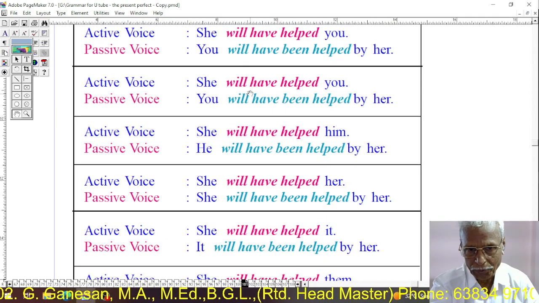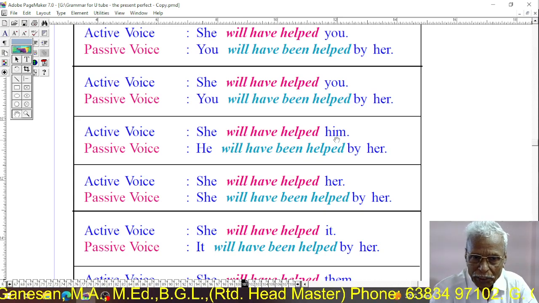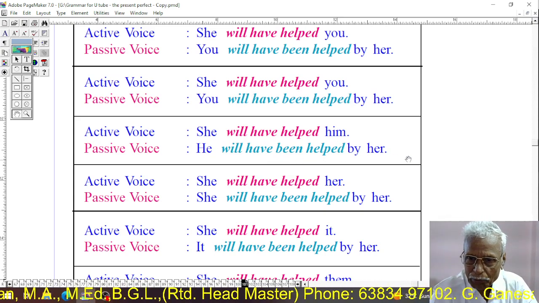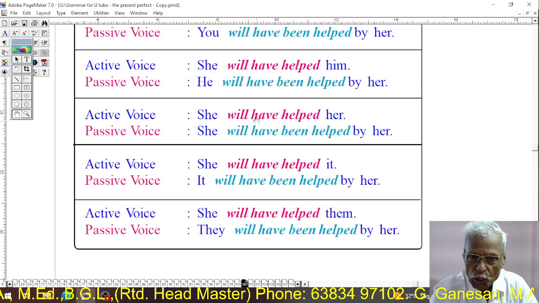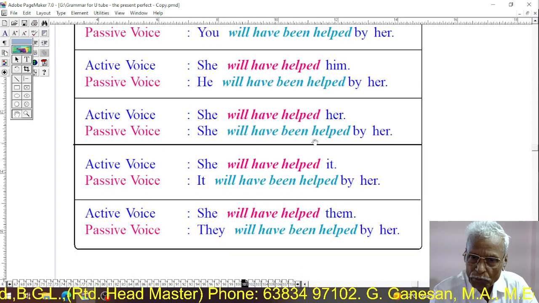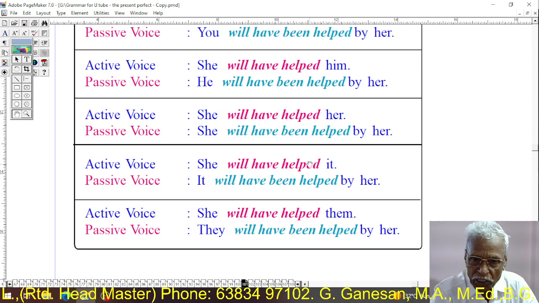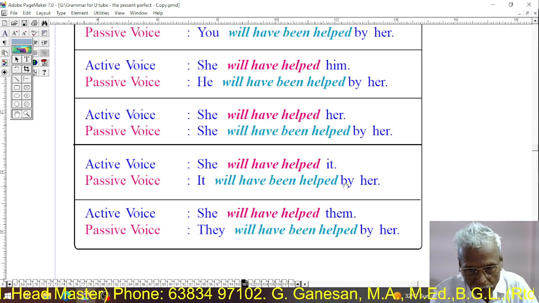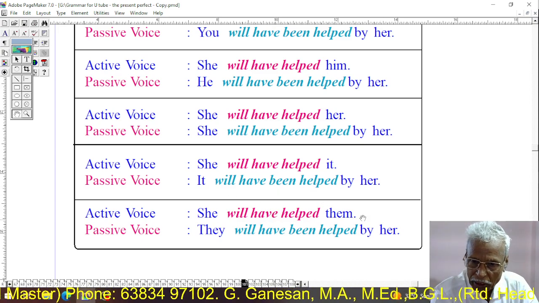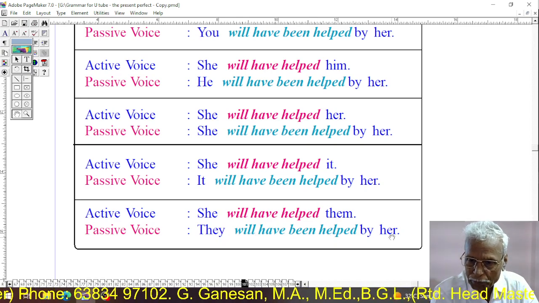Singular, plural. She will have helped him. He will have been helped by her. She will have helped her. She will have been helped by her. She will have helped it. It will have been helped by her. She will have helped them. They will have been helped by her.